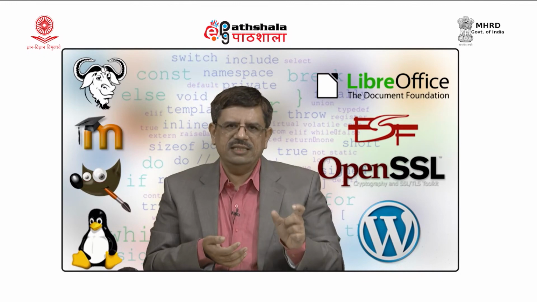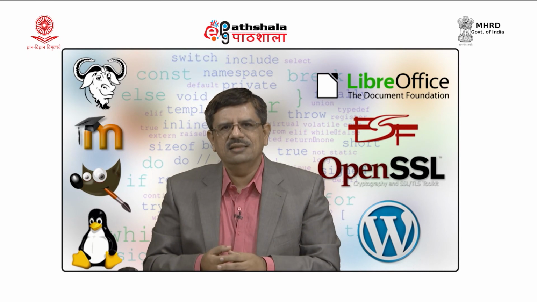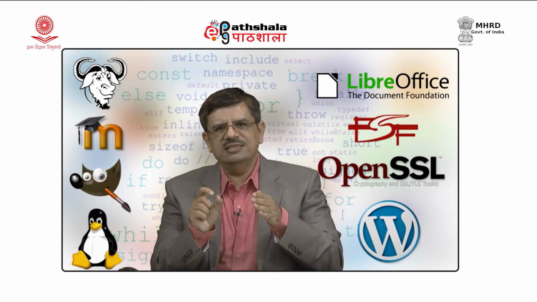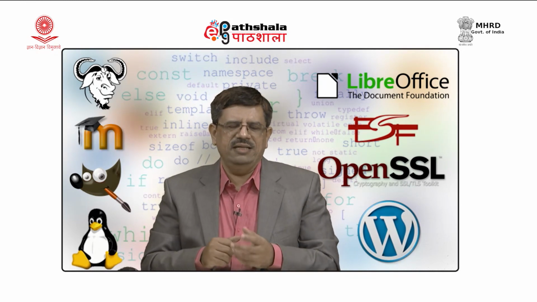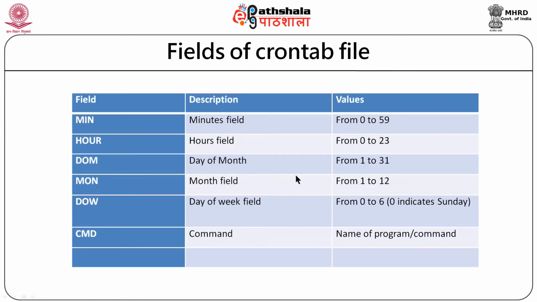We enter the command names that are supposed to be executed at particular instance, and the Linux system will automatically take care that whatever time and date I have specified, at that time, at that instance, the program will be automatically fired and it will execute. So, let us see how it can be configured. The crontab file, it is in etc directory. To open this file, we type the command crontab -e. So, it will give a cron editor in which we type the details like time and date when the program is to be executed, and we also provide the program name. So, let us see how it is done.